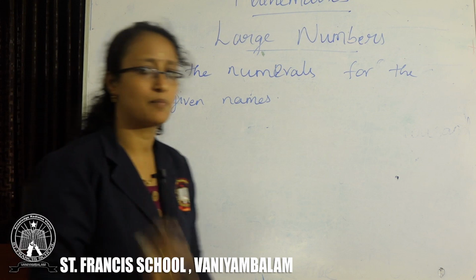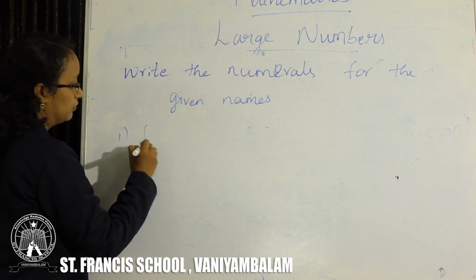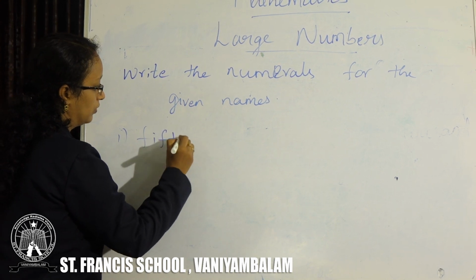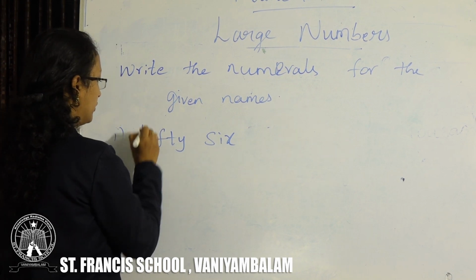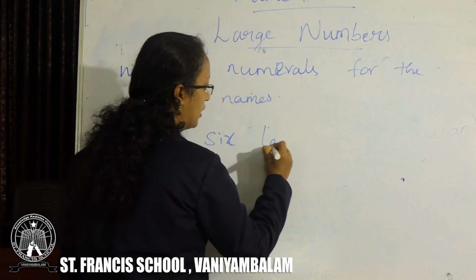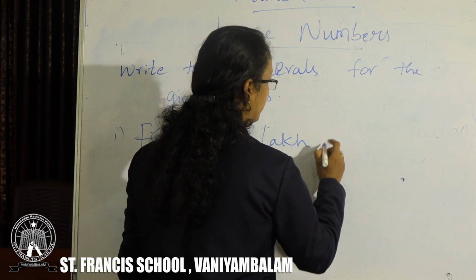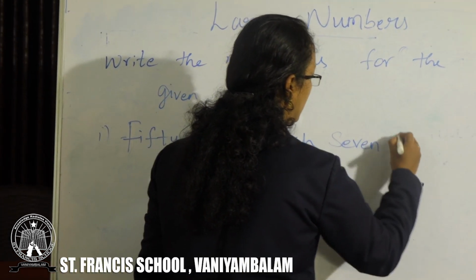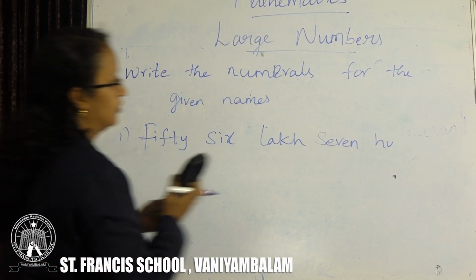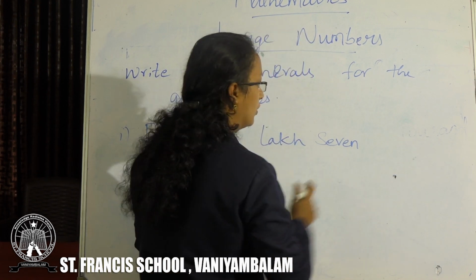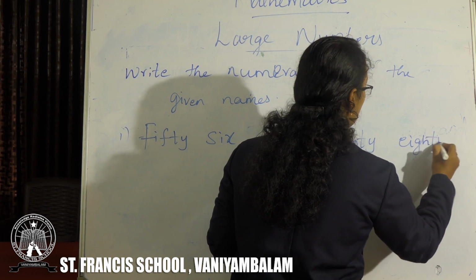I'll give you 2 examples. First example, 56 lakh.